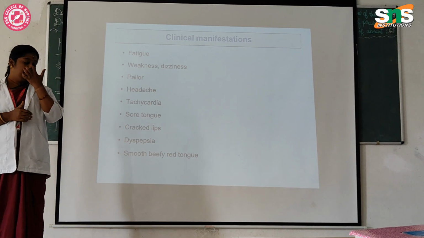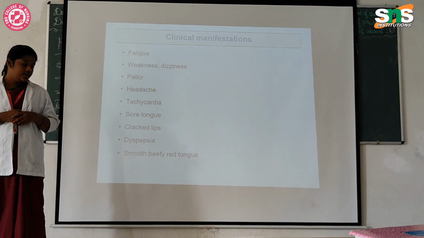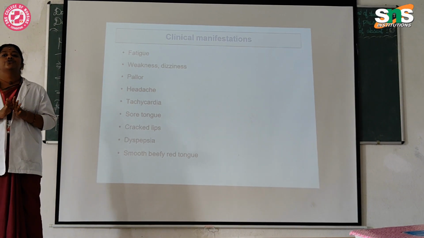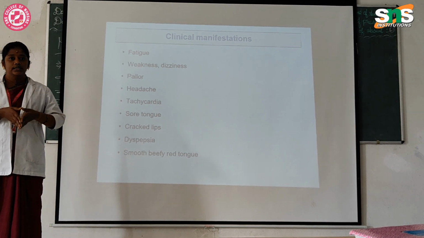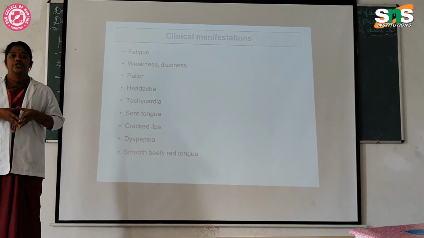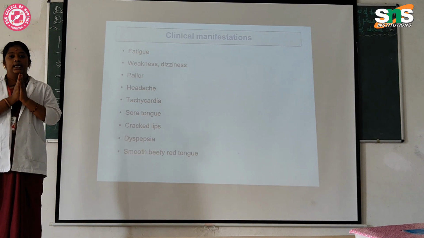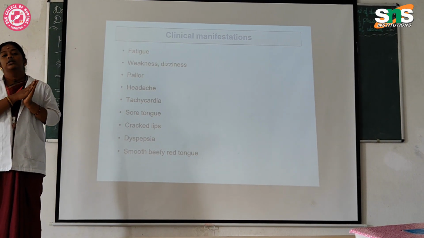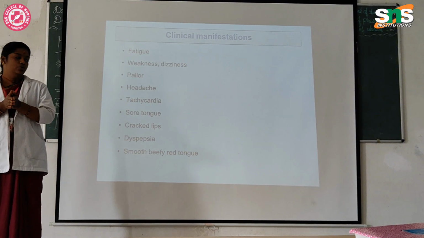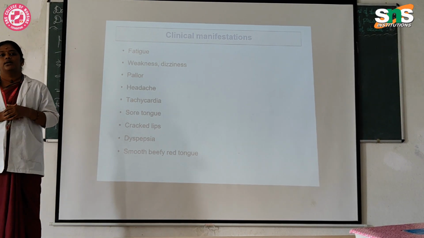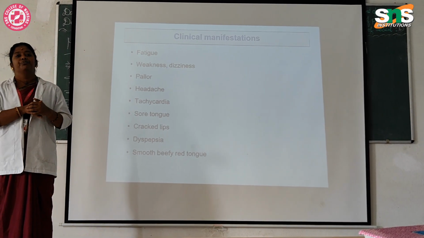Then sore tongue, that is, they feel a soreness in their tongue. Then cracked lips due to dehydration. Dyspepsia, it is the difficulty in absorption of the food they are taking regularly. So it develops like bloating, abdominal bloating. Then smooth beefy red tongue, it is caused by the